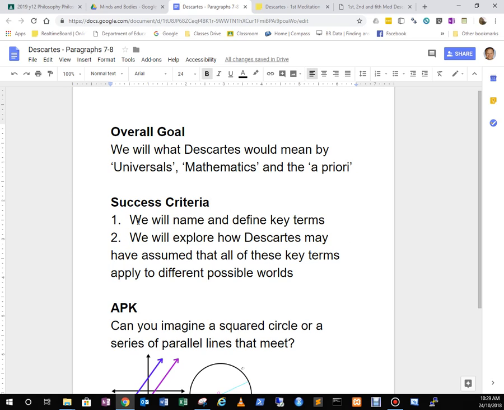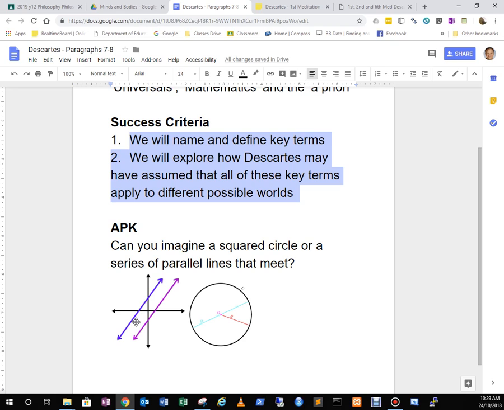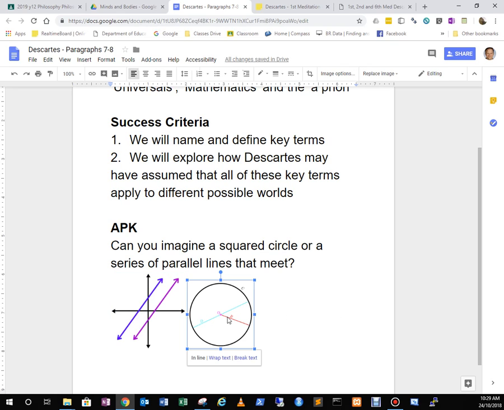All right, so write down these 2 success criteria for me. And then I want you to look at these 2 necessary concepts. They're both geometrical. So in other words, they're an idea of mathematical relationships applied to space, or really as space relationships. As you can see, we've got parallel lines, and we've got a circle here with a diameter and a radius. Now, what we need to ask ourselves is, can you really imagine a squared circle or a series of parallel lines that do eventually meet? Think about that, write your answer down in your book, and once you've scored yourself and written that answer, we can move on.